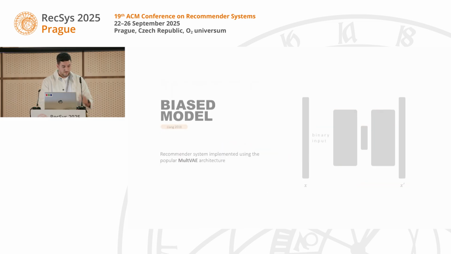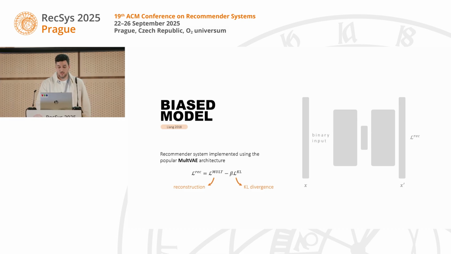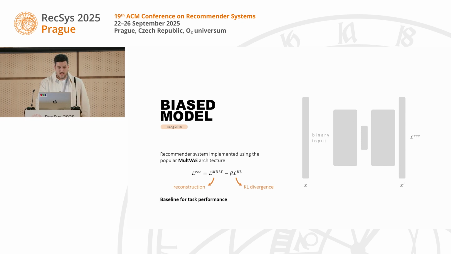So how does this work? Our base model, which we also call the biased model, is based on the popular multi-VAE architecture, which means that for the model training, we use a loss term that consists of the reconstruction loss, basically trying to reconstruct the input vector, and the KL divergence as regularization term. The biased model will also be our baseline for task performance.